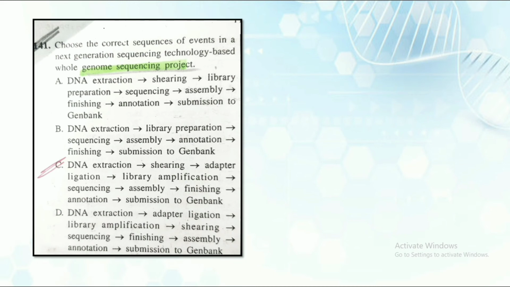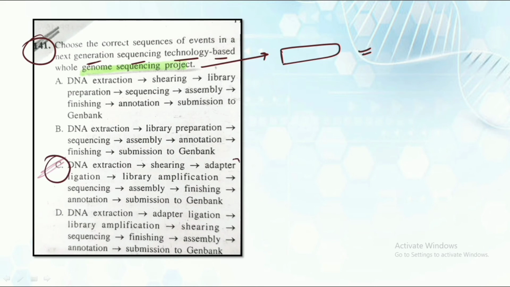The question says: choose the correct sequence of events in a next generation sequencing technology based whole genome sequencing project. So we need to find out the complete sequence of the whole genome sequencing project. The correct answer for this question is option C. We have not discussed this, but I have added this question so that you can make a bullet point of the same in your notes.